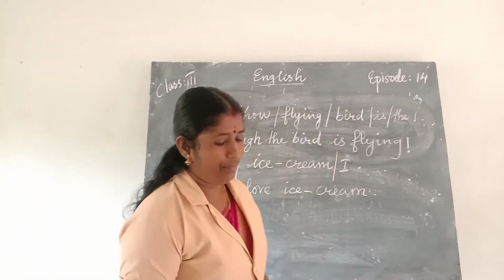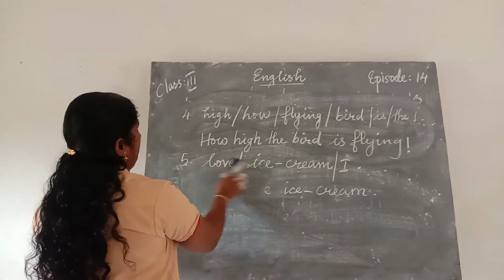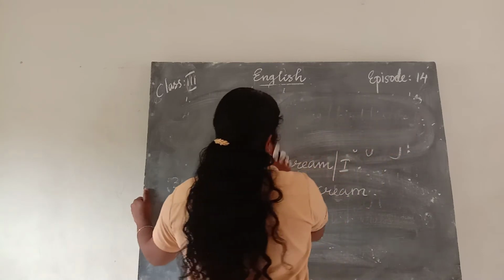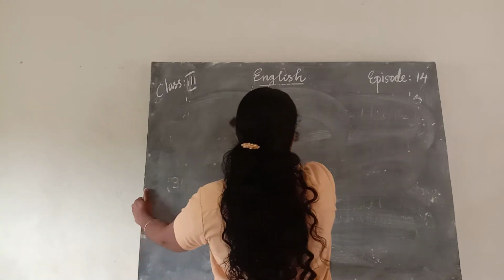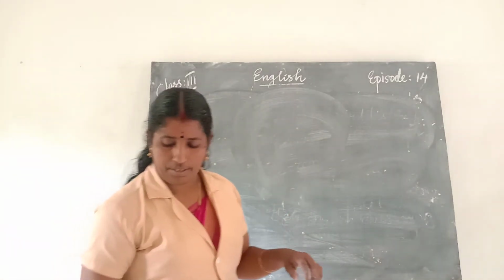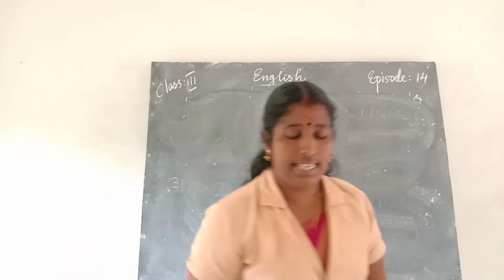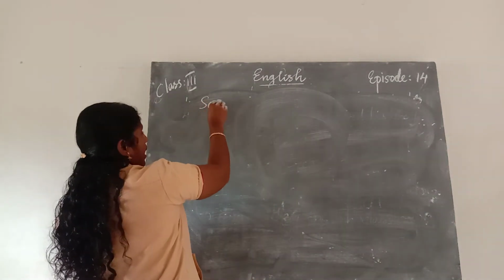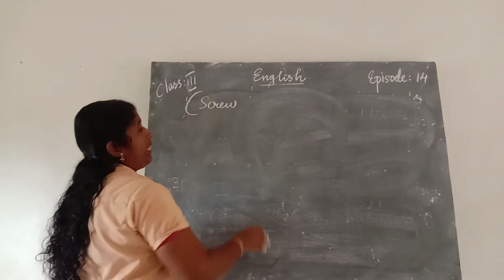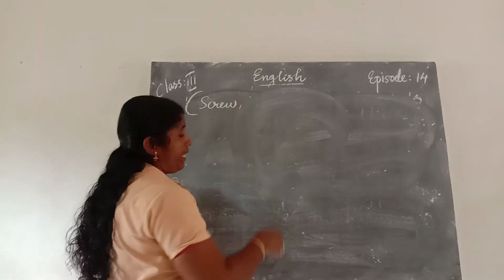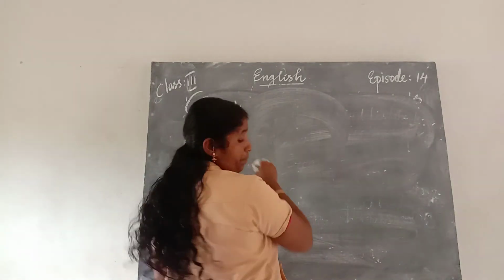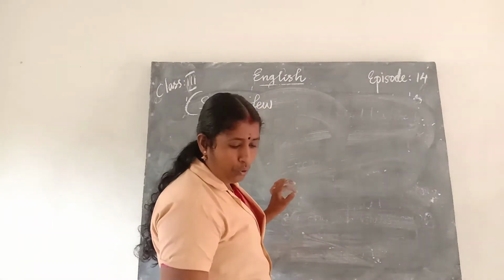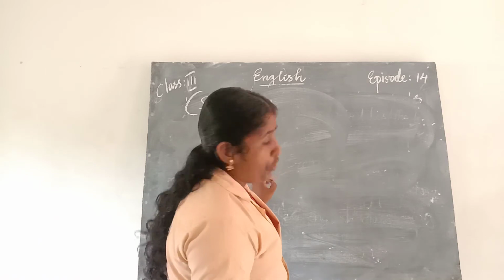Then find words that end in EW. Use them in the sentences below. S-C-R-E-W, screw. Which are the words? Then which is the second one? Few. F-E-W, few. Then, drew.